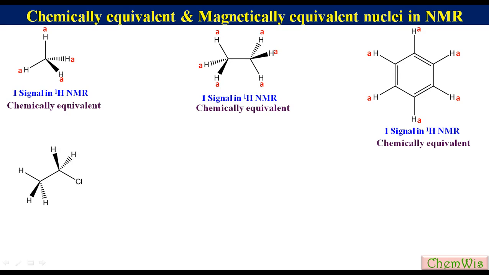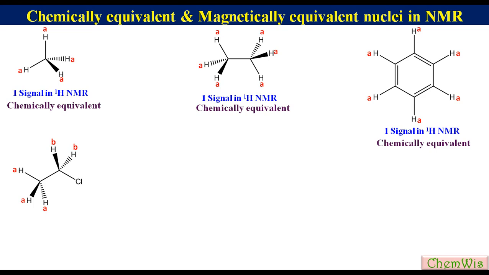Ethyl chloride. There is a CH3 group and a CH2 group. All the 3 protons in CH3 are in the same electronic environment, so label them with A. CH2 has a different environment than CH3, but the 2 protons in CH2 have the same environment. So label CH2 protons as B. This is because of free rotation about the C-C single bond.